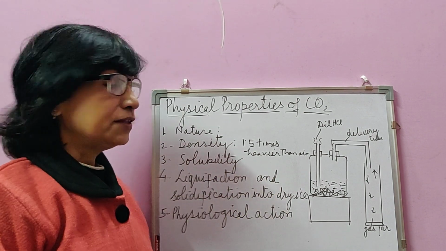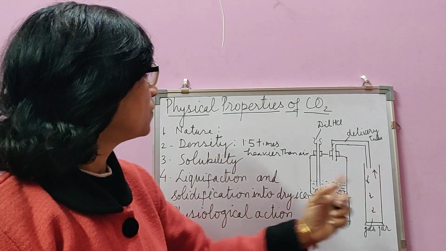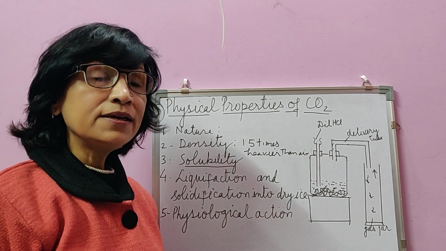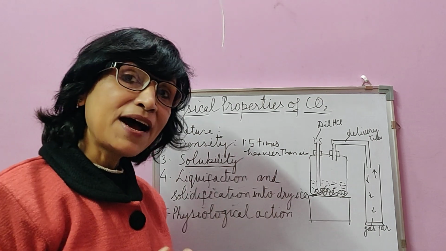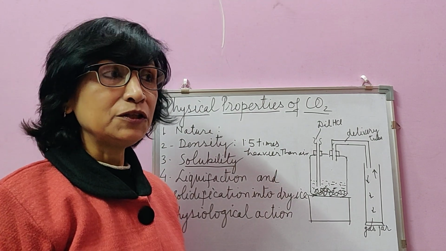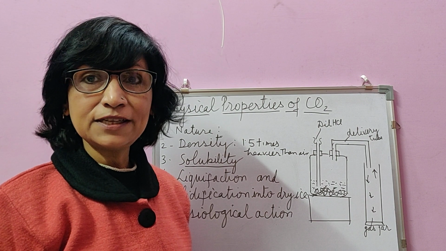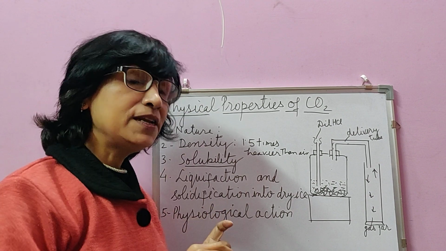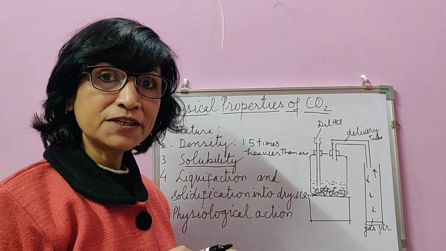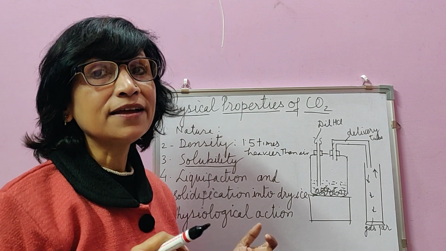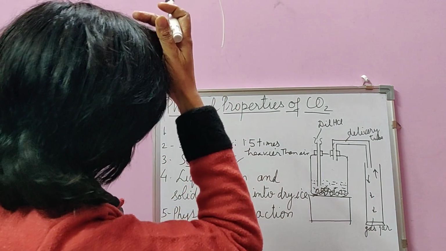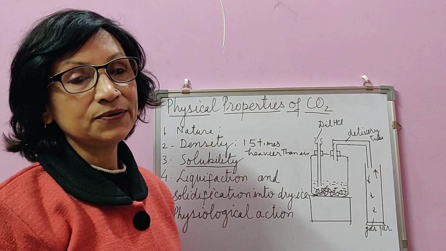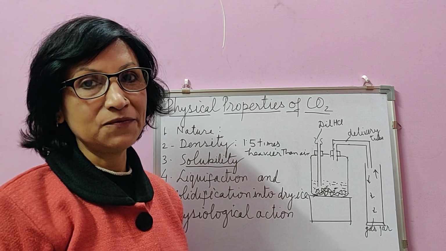Solubility. This is another reason why we don't collect it over water, because carbon dioxide is fairly soluble in water. And solubility increases with high pressure and low temperature. These are the two features which we discussed in the chapter water as well. For the solubility of gases, the solubility increases at lower temperature in water and it also increases at higher air pressure. So at high pressure and low temperature, carbon dioxide can be even more soluble in water. Otherwise also, at normal temperature and pressure, it is fairly soluble in water.